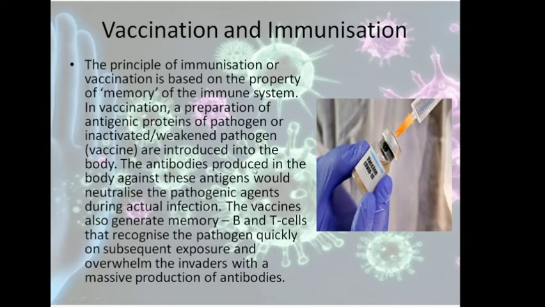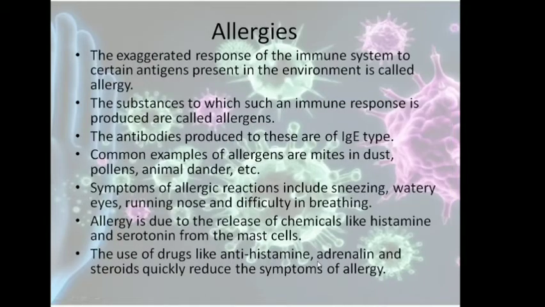The antibodies produced in the body against this antigen will neutralize the pathogenic agents during actual infection. Vaccines also generate memory B cells and T cells that recognize the pathogen quickly on subsequent exposure and overwhelm the invaders with a massive production of antibodies. So this property of memory is used in the process of vaccination.